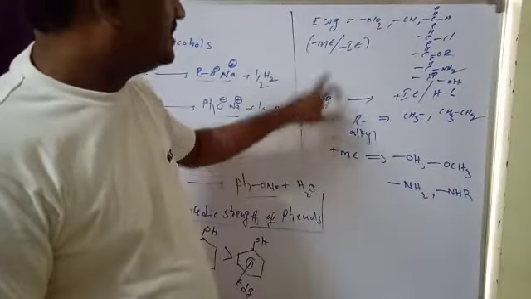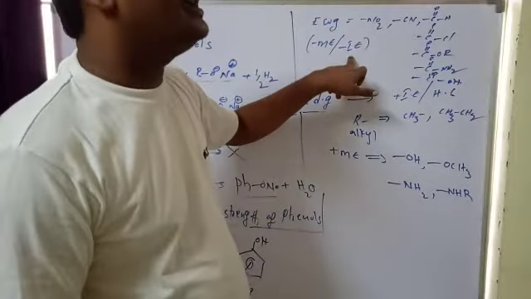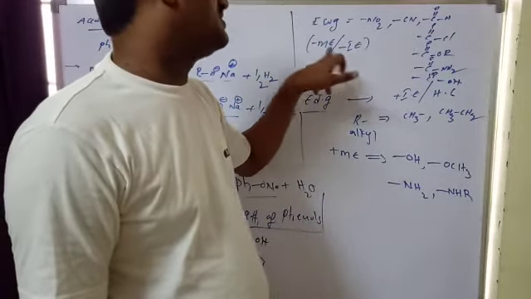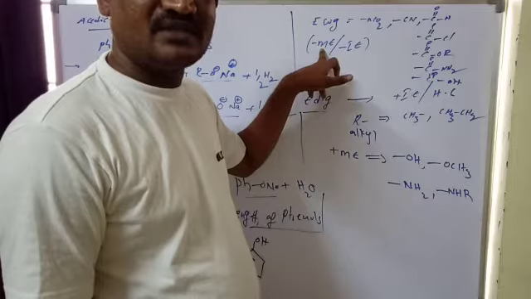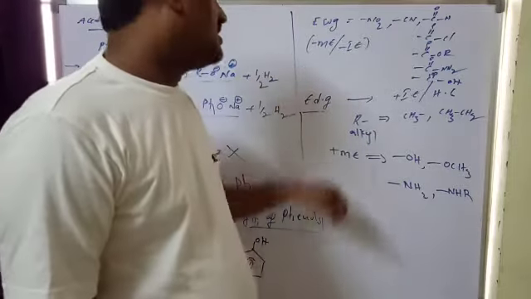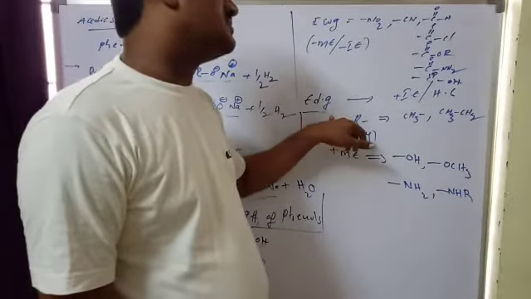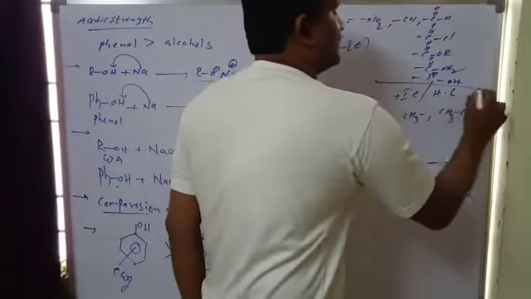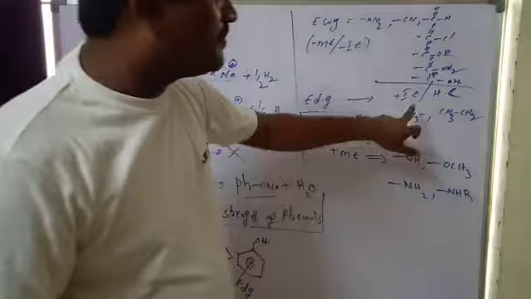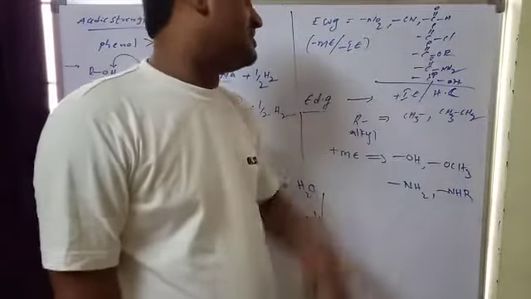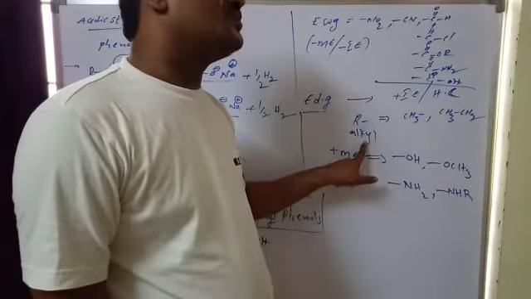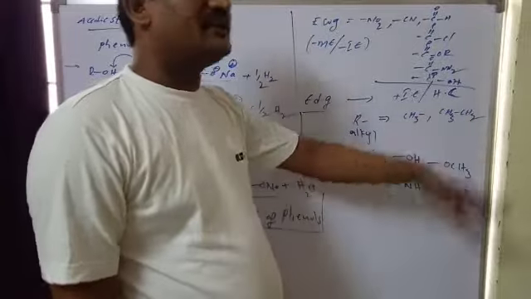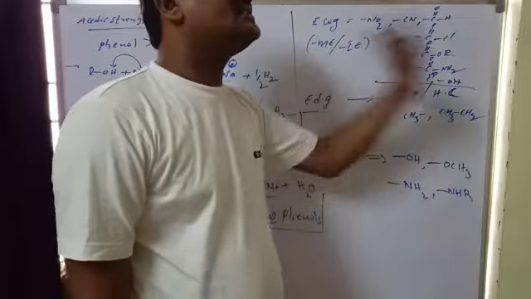And in the same way, these are also called minus I effect groups, or minus M effect groups, meaning minus resonance withdrawing groups. Next, electron donating groups: plus I effect and hyperconjugation. This is a completely first year concept. All alkyl groups are plus inductive, which means they can donate electrons through the sigma bond.